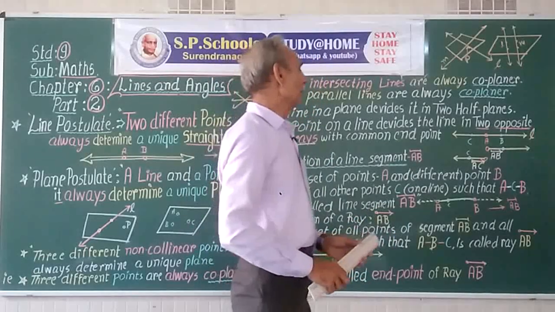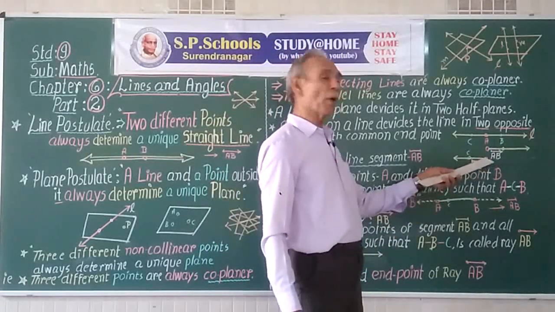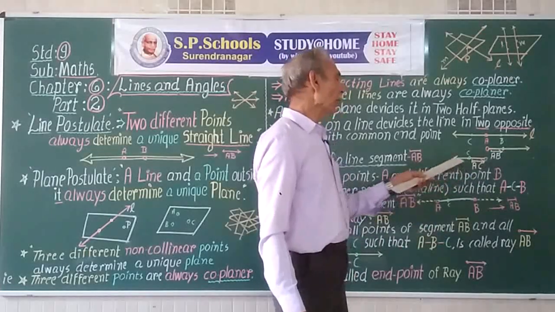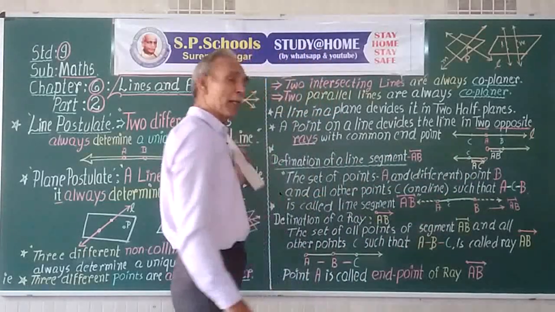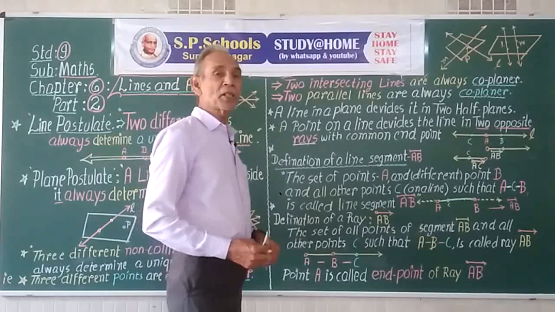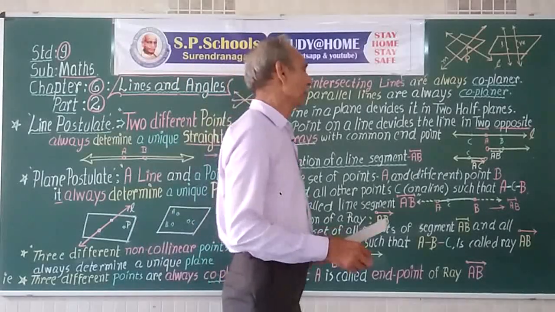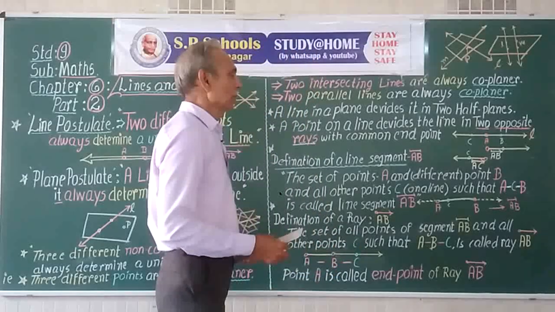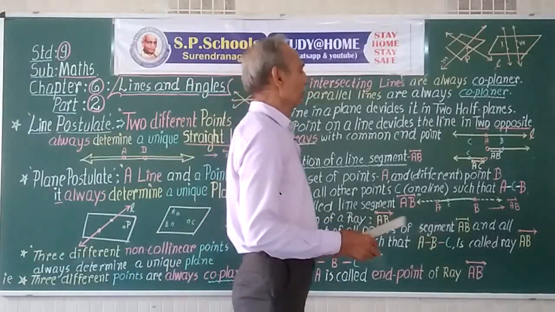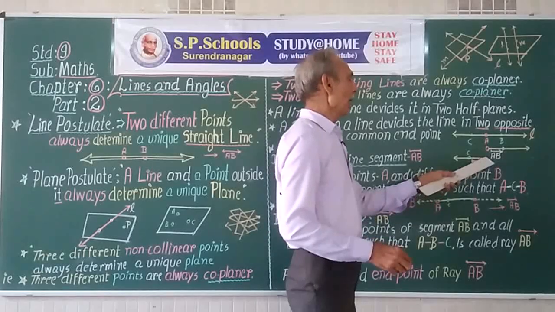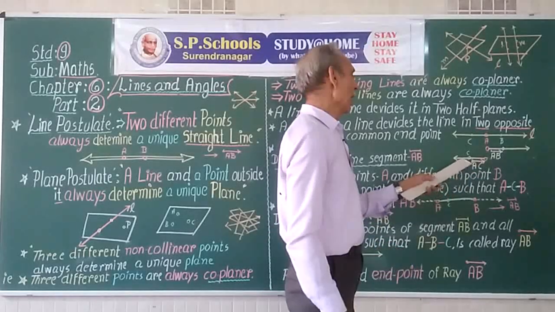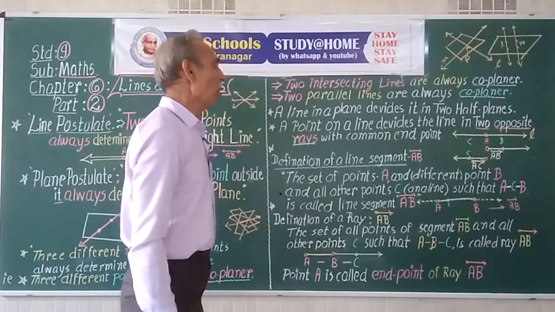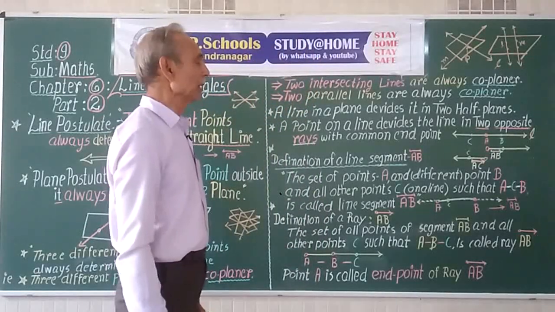Thus, a ray has an endpoint. A ray on one side goes infinitely in a certain direction. It always has a fixed endpoint, and other points of the line giving the ray.